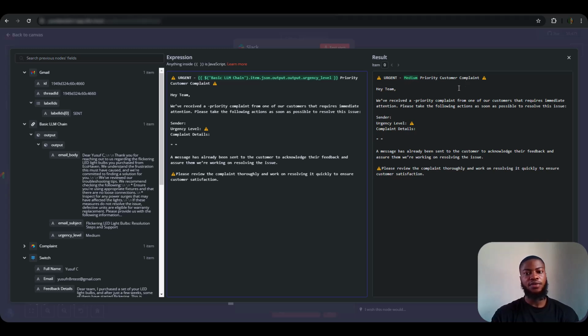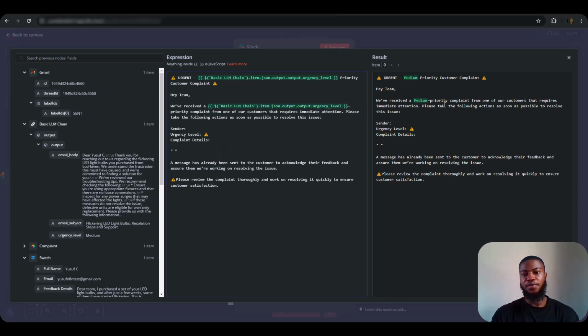Medium priority customer complaint. I'm dragging the schema so we are able to know the output that we want to get. Here, we've received a medium priority complaint from the customer. We are going to be adding the sender name, this is the sender name, and the urgency level, of course, again.